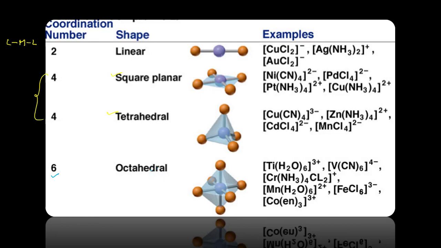So the first one, the square planar shape, let us see now. Let us apply the valence bond theory for these particular examples.